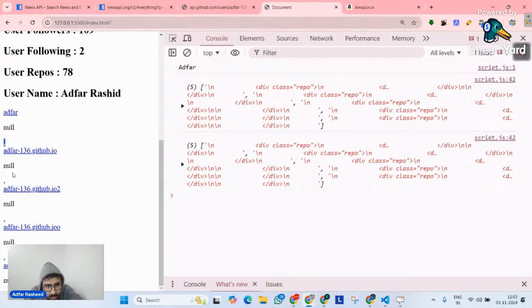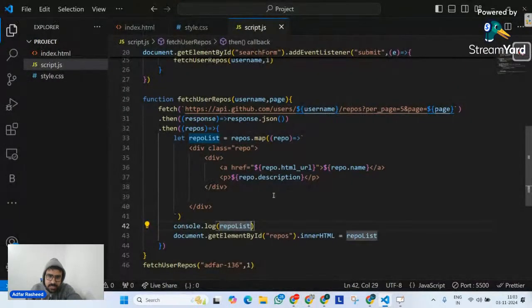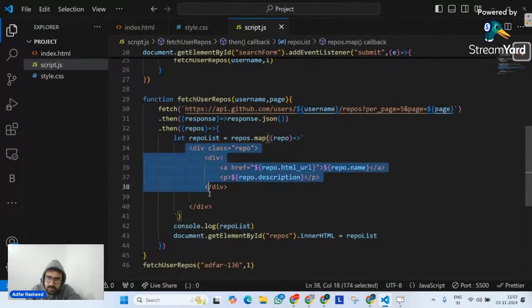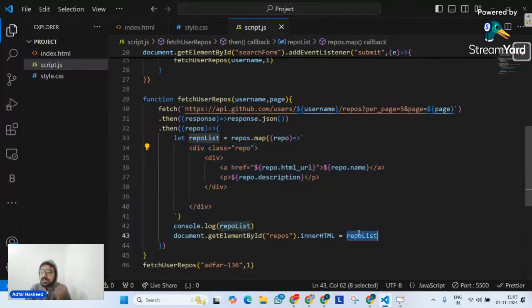But you can see these commas here. What are these commas? And you can clearly see that the repo list array that I have, it contains divs. So this is my first div. This is my second div. This is my third div. Because that's what I am telling it. I am telling it, create a repo list of these divs. And that's what it is doing wonderfully. But the issue still is it's an array. Like I am fetching an array.